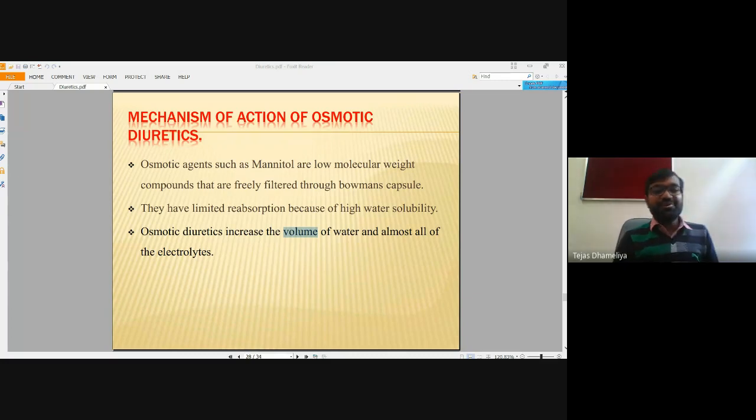But many people drink tea before they go to an examination, a GTU or some university examination. Fine. So these xanthine alkaloids, purine alkaloids, are basically known for causing diuresis. Their mode of action is that of osmotic diuretics, which can affect the reabsorption of all kinds of electrolytes: sodium, potassium, chloride, or even calcium.